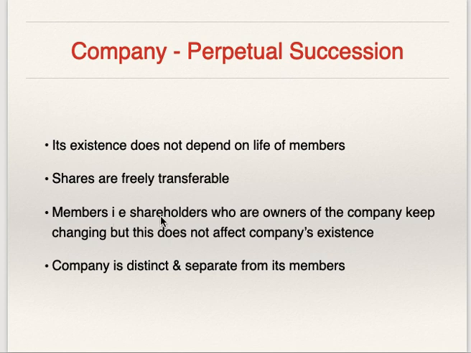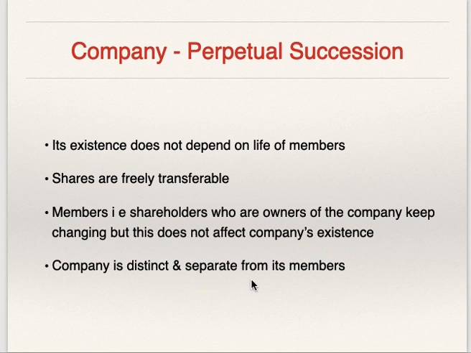Members, that is shareholders, they are owners of the company. They keep changing. Shares are freely transferable. One shareholder can easily sell his shares to another shareholder. But this does not affect company's existence. Company will keep on doing its business irrespective of number of shareholders and how many times the shareholders change.